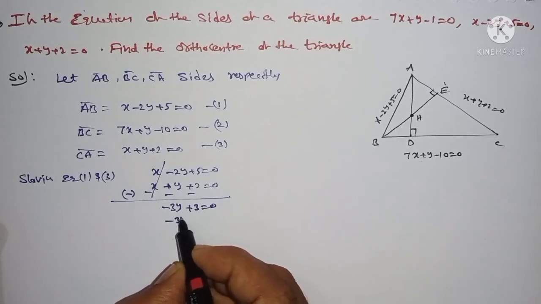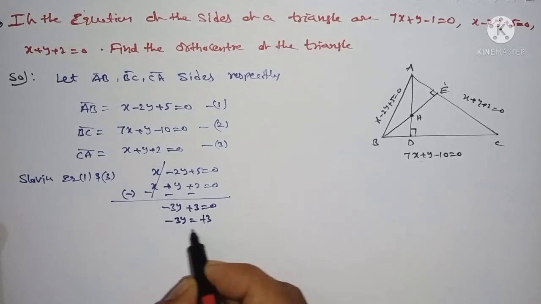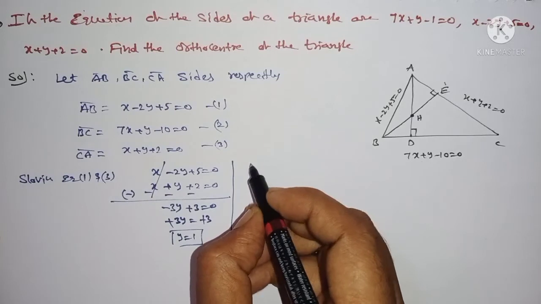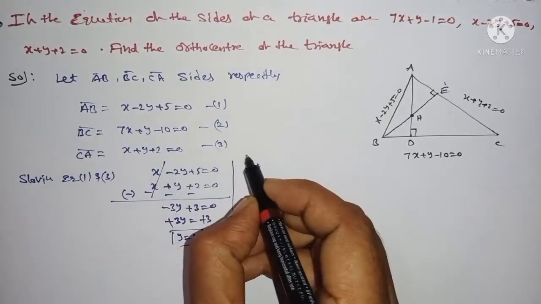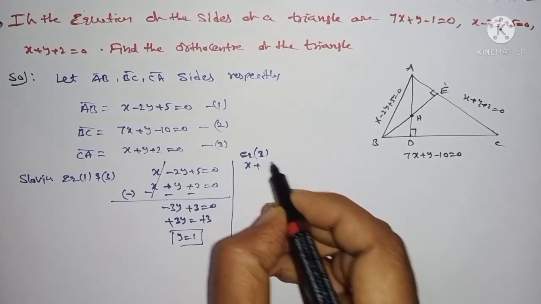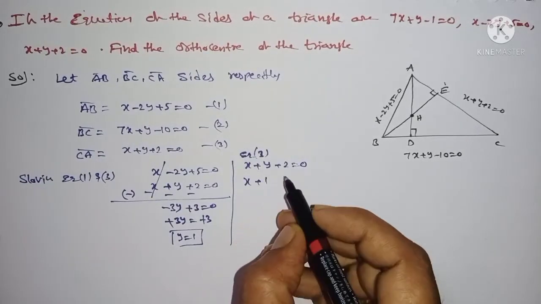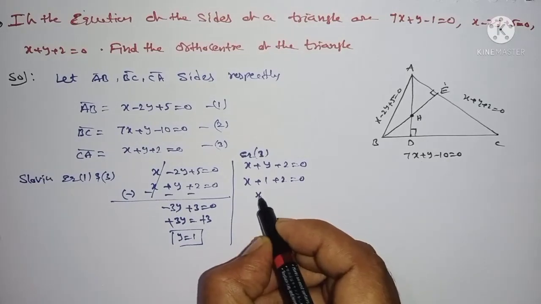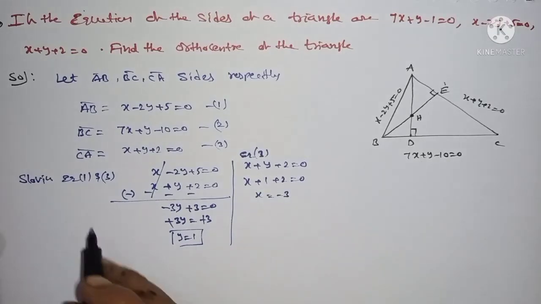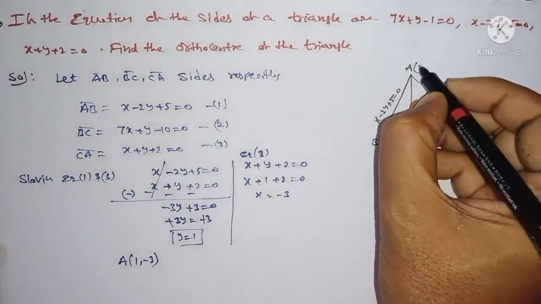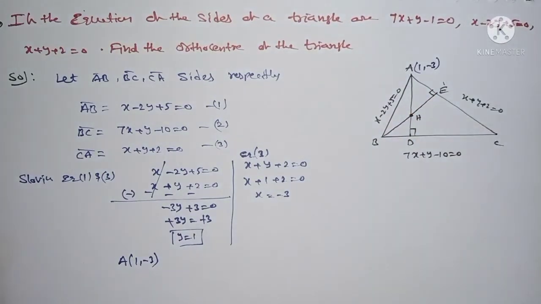Therefore y = 1. Substituting y = 1 in equation 3, x + 1 + 2 = 0, so x = minus 3. Therefore A is (-3, 1).